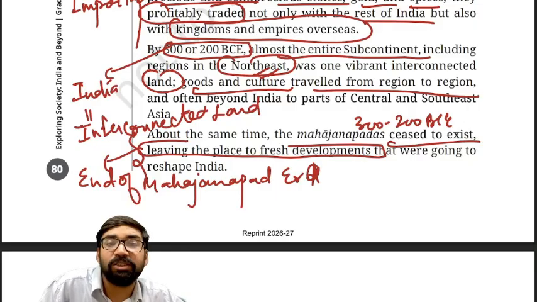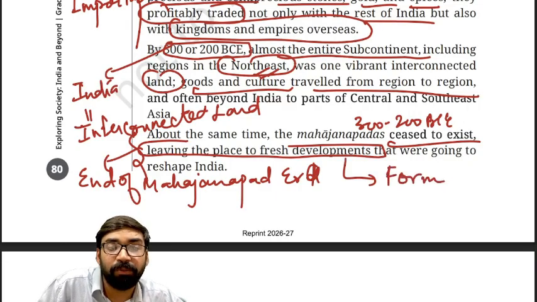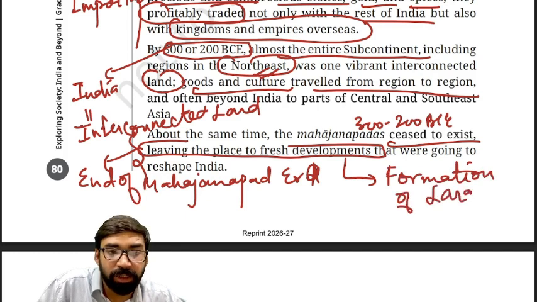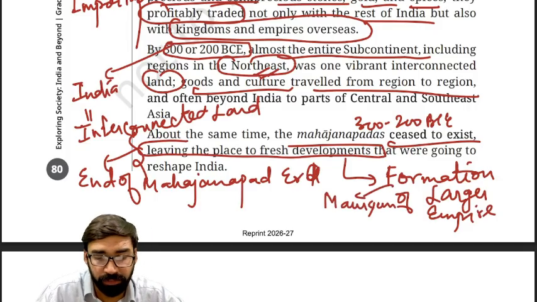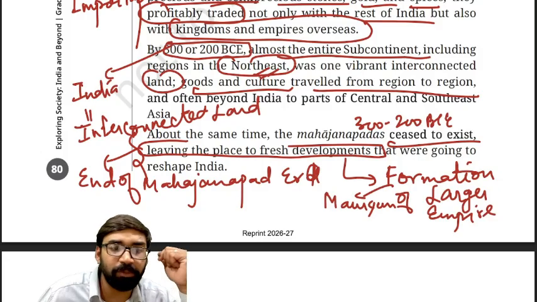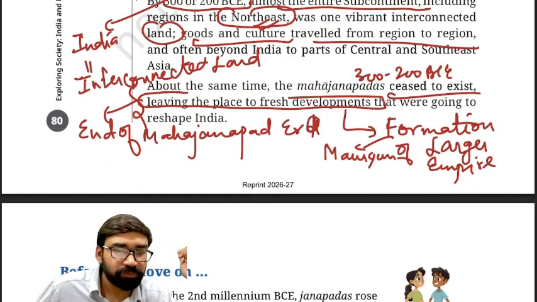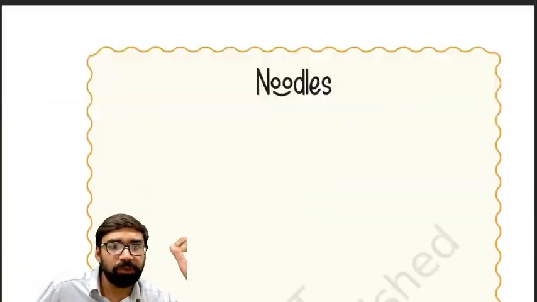So Mahajanpadas ceased to exist, and it resulted into the formation of larger empires in India. Example, Mauryan Empire. This much is clear to all of you. Fine. So this is something which is very important for your examination. So these are the basic things. Now, this is about this chapter.